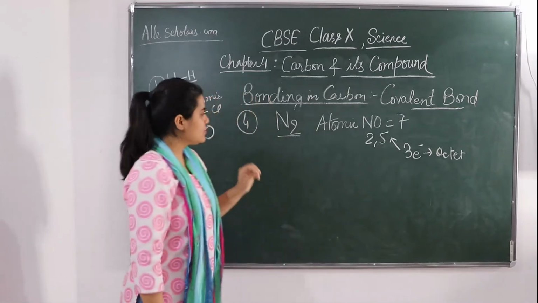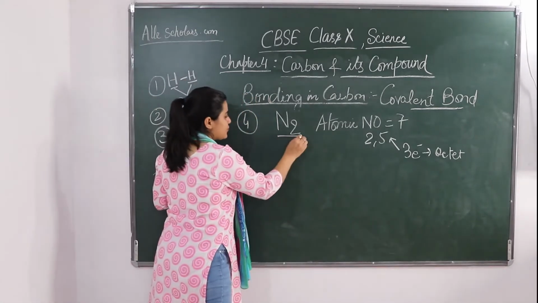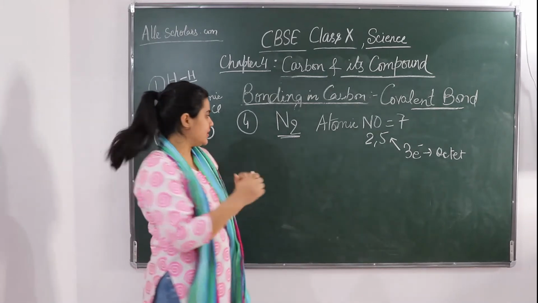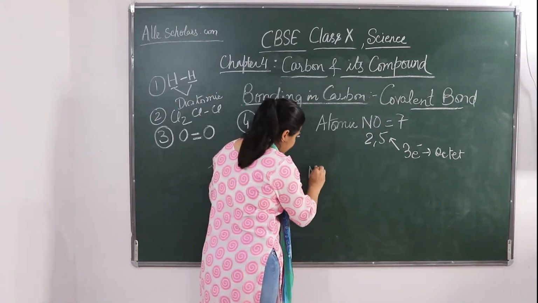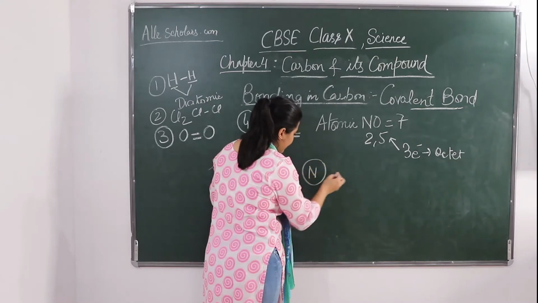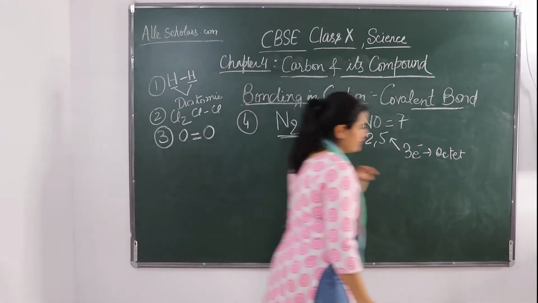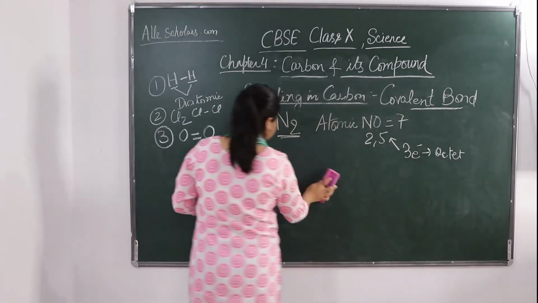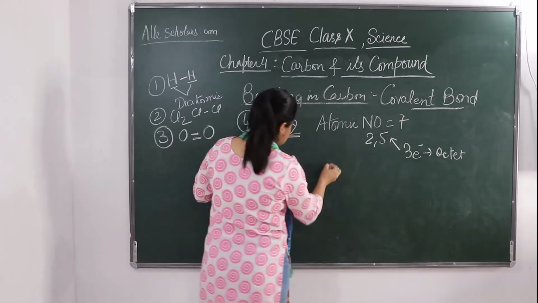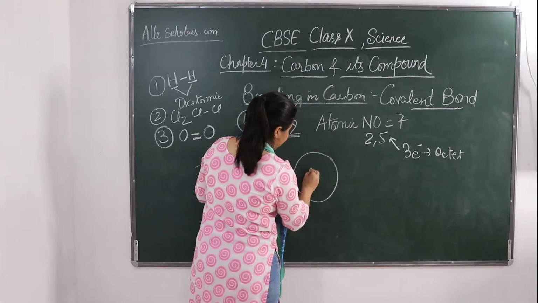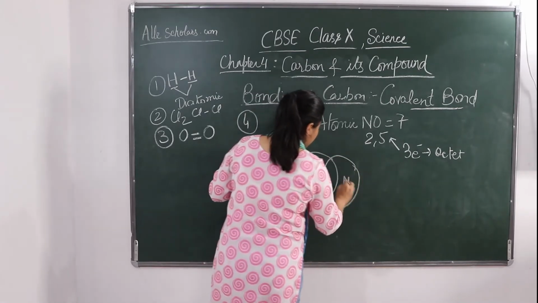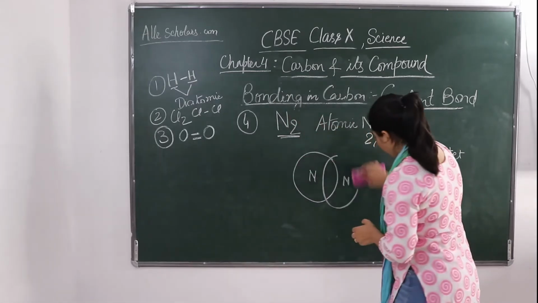So what is it going to do again? 2 nitrogens are going to share their 3 electrons with each other. So here, I will make it a little bigger, this is N1 and this is N2.